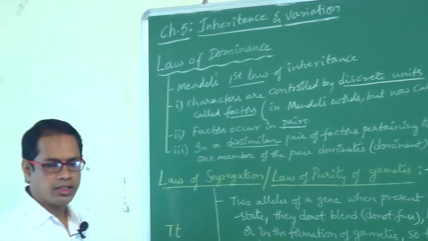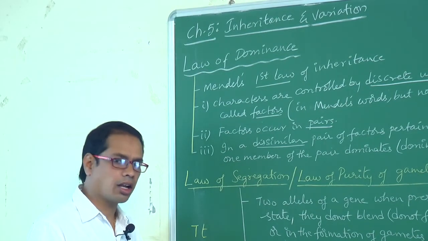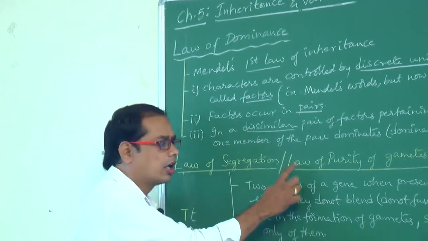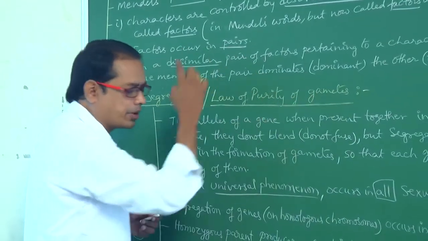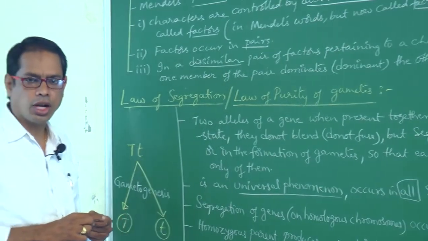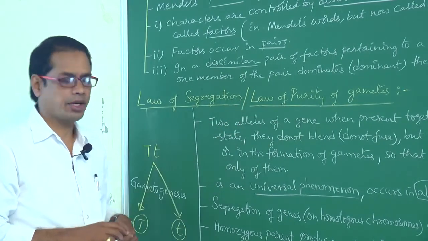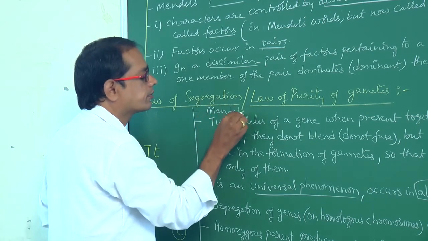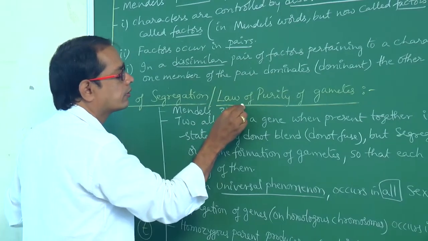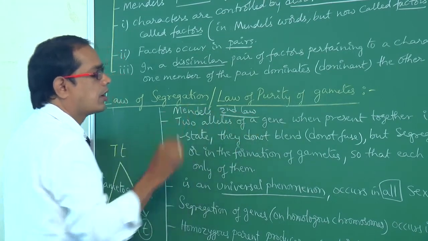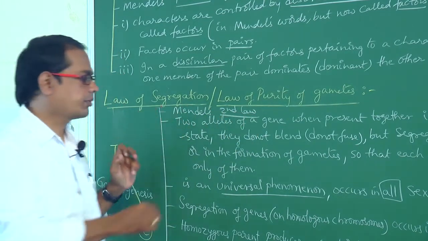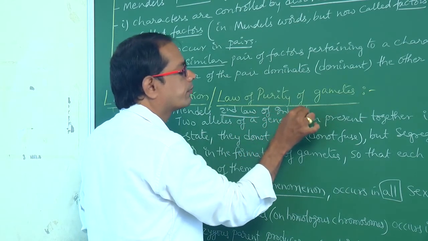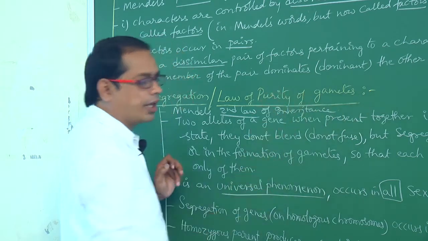Now let us explain Mendel's second law, that is law of segregation, also called law of purity of gametes. This is Mendel's second law of inheritance.